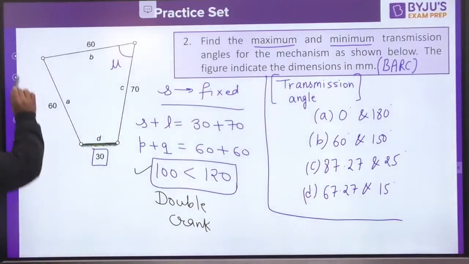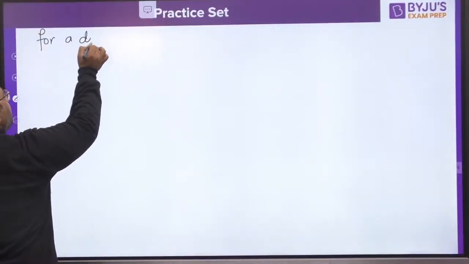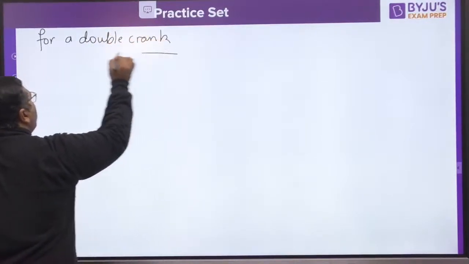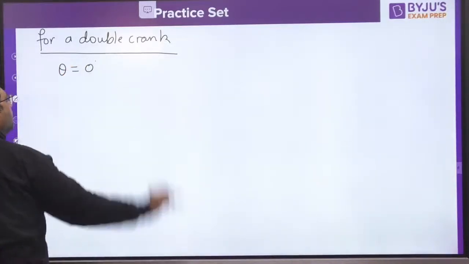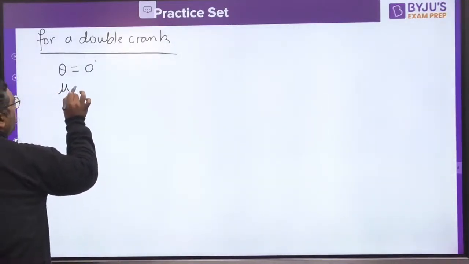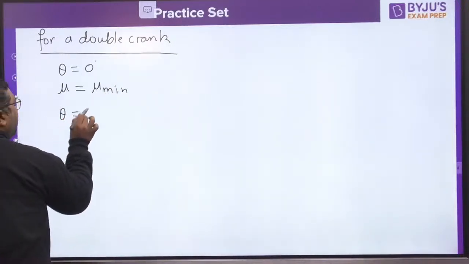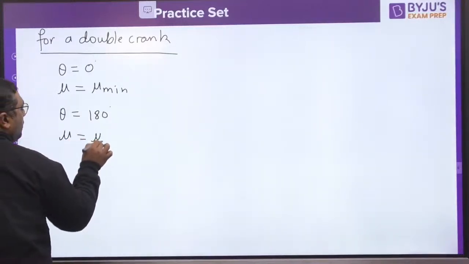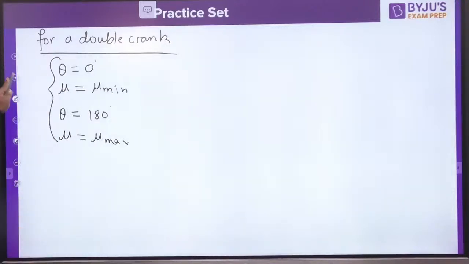So, for a double crank mechanism, we know that when theta is 0 degrees, we would have mu minimum, and when theta is 180 degrees, we would have mu maximum. These are the two conditions we know very well, so we would be using these equations.